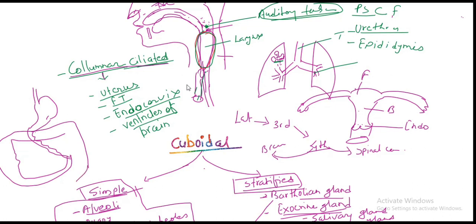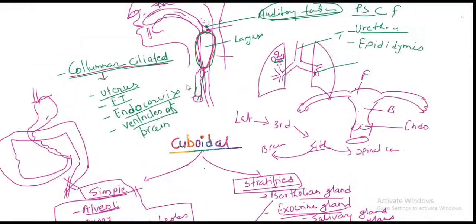I'm not good at the diagram, so sorry for that. From here to there it is lined by columnar epithelium. Above that pseudostratified, below that columnar epithelium is found. At the anal part, the anus, it is again non-keratinized.